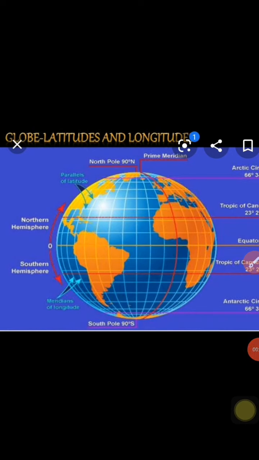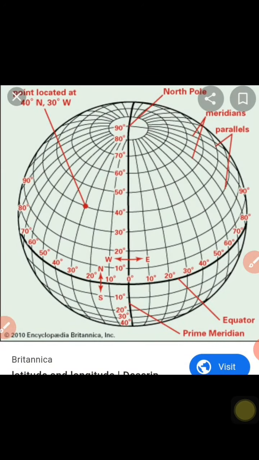Yes, children. Now let me ask a question. How does Google Maps give such indications? Yes, it is based on the imaginary lines which are drawn on the globe. They are called latitudes and longitudes.